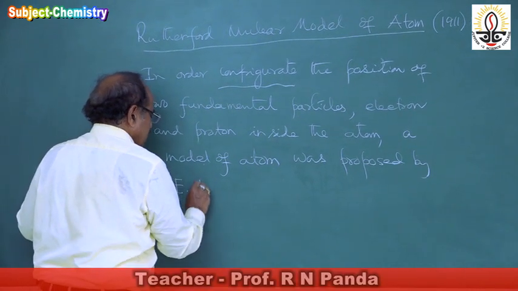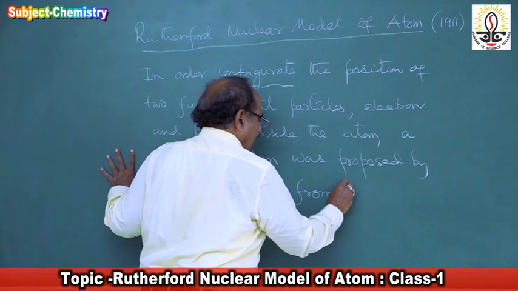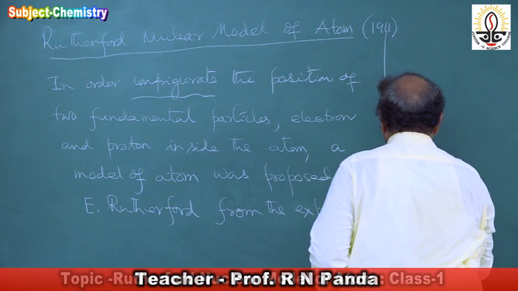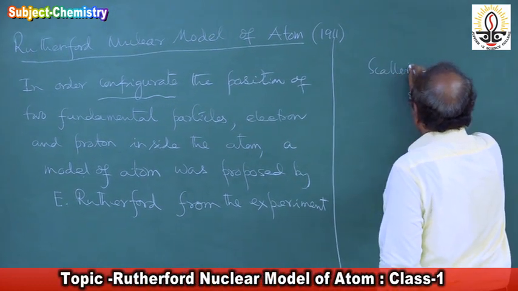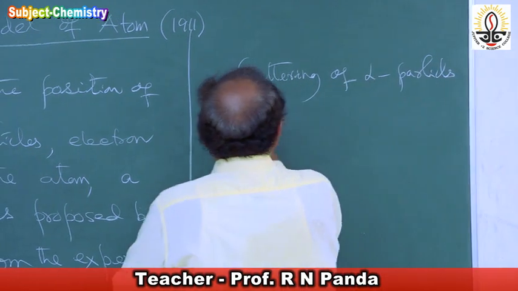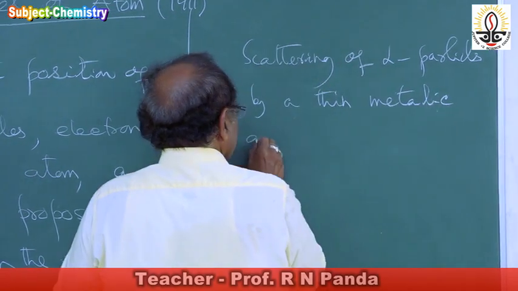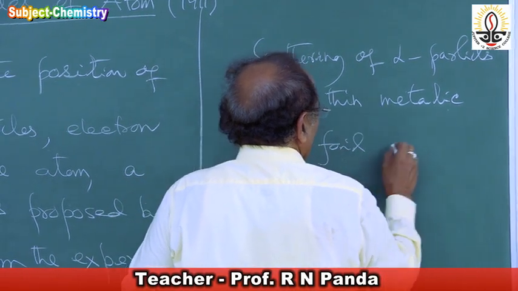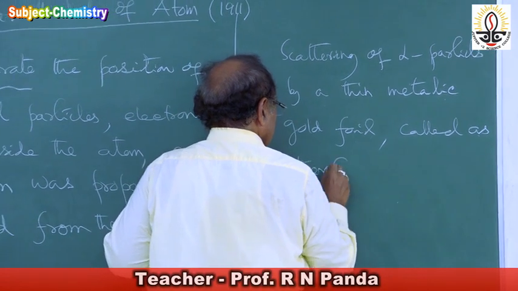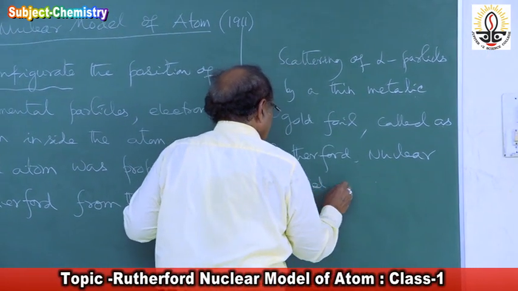by Ernest Rutherford. His name is Ernest Rutherford, from the experiment of scattering of alpha particles by a thin metallic gold foil, called the Rutherford nuclear model of atom.